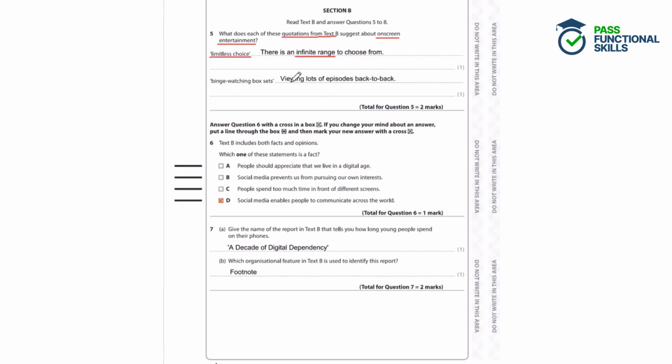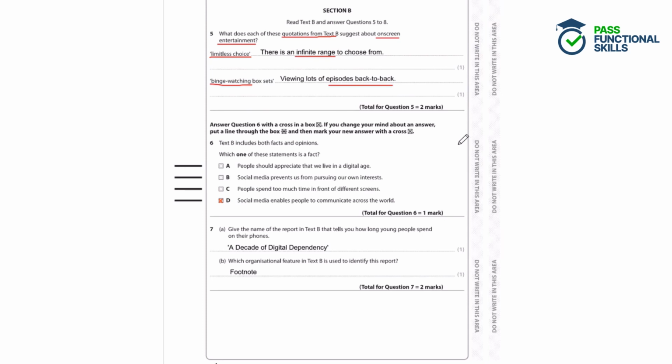And then binge watching box sets. Well, binge watching in the dictionary is to watch multiple videos, episodes of a TV show in one sitting or over a short period of time. So the answer here would be viewing lots of episodes back to back. So it's really useful to use your dictionary to answer this question.